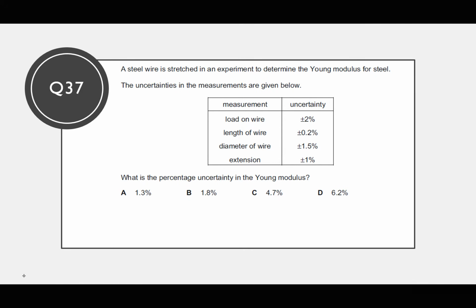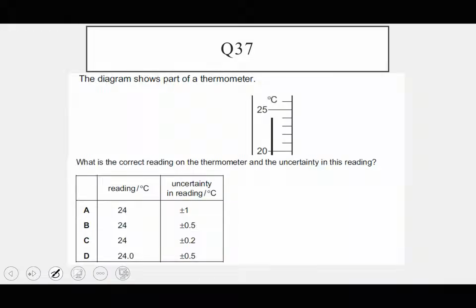So without wasting time, I don't want this video to be long today. I want it to be very short. The diagram shows part of a thermometer. What is the correct reading on the thermometer and the uncertainty in the reading?